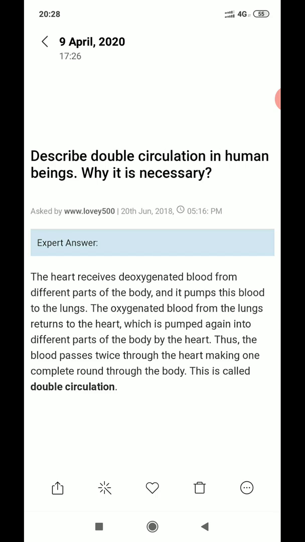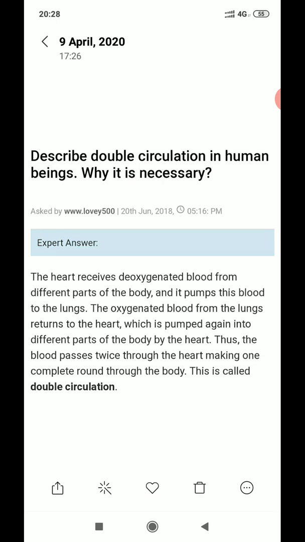Because lungs are rich in oxygen. So the blood goes there, and that blood binds with the oxygen in the lungs, and then from the lungs the oxygenated blood returns back to the heart, which is pumped again into different parts of the body by the heart.